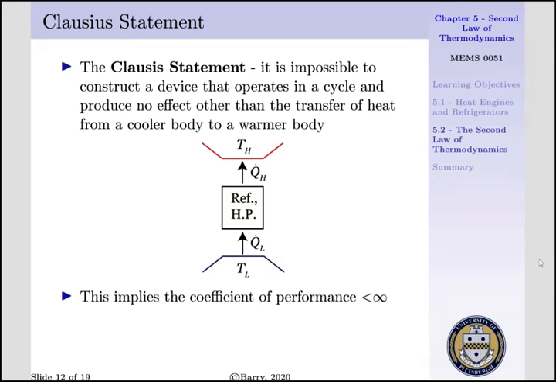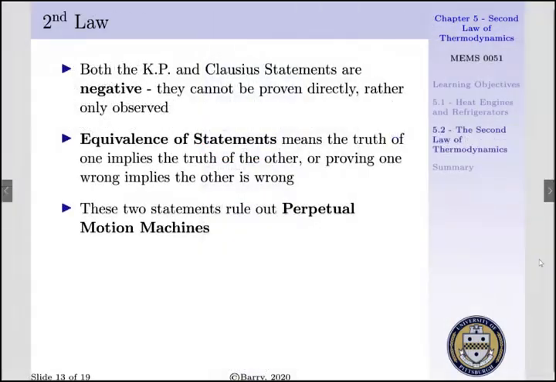You can think of this practically. Your refrigerator will not cool down items within the refrigerated space until you plug in the refrigerator to an electrical outlet. Both our Kelvin-Planck and Clausius statements are negative. They cannot be proven directly, rather only observed. And for nearly 150 to 200 years, these statements have not been violated, and they will never be violated.